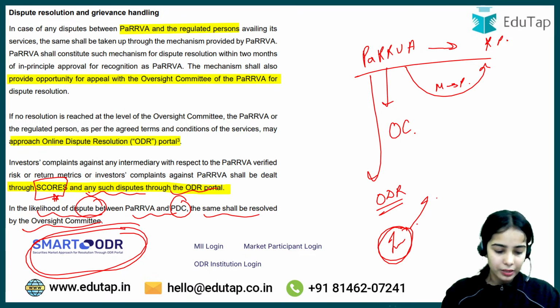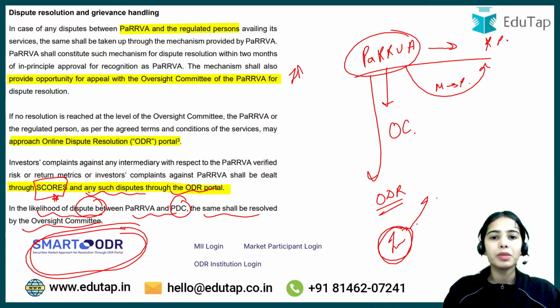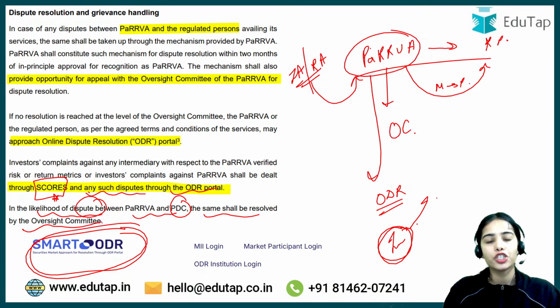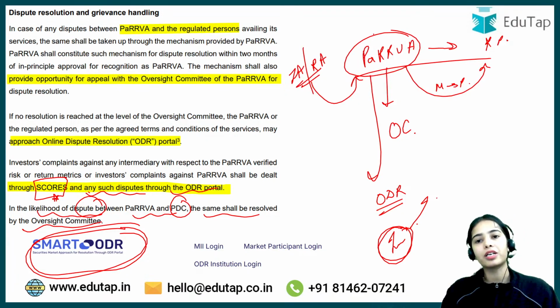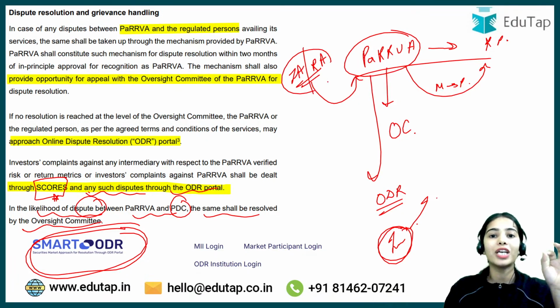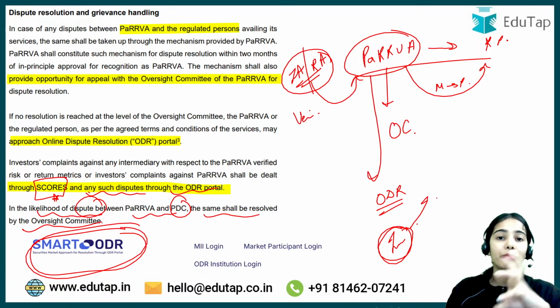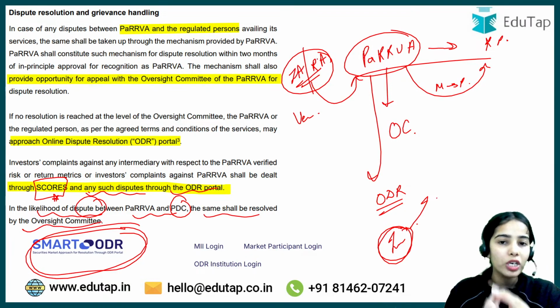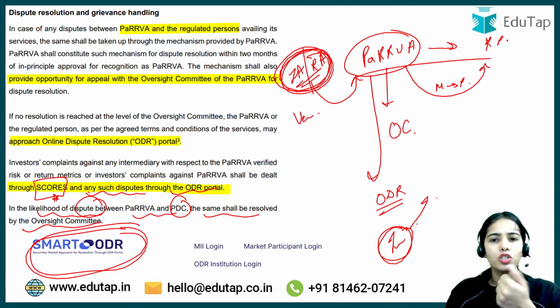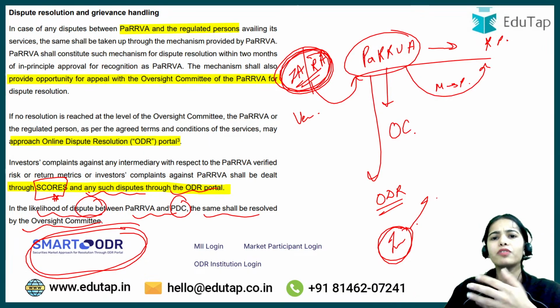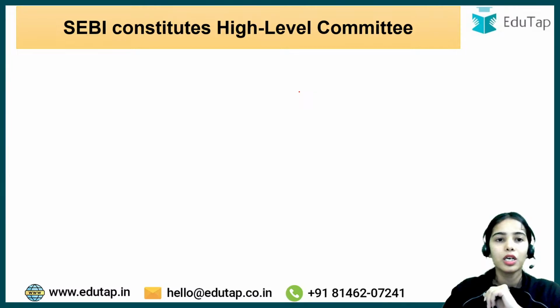Now coming to the next. No, it is not compulsory, but if you are taking the service of PaRRVA, it is not compulsory for an investment advisor or research analyst to get the verified risk return metrics from PaRRVA. But if they are getting the verified data, then more customers, more investors will trust them, right? So if we are getting the verified data, we will trust them more. So this is the idea.